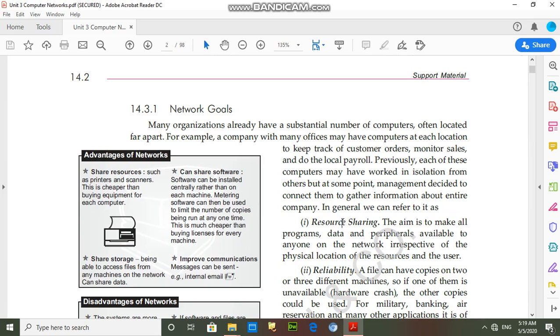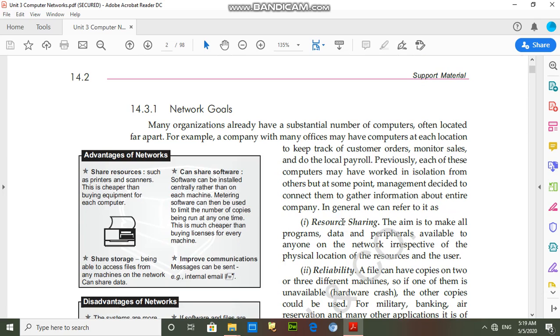Suppose I take the example of 20 computers, all working isolated. What will happen if every user wants to take printouts? A printer will have to be attached to each and every computer, but this is very costly.